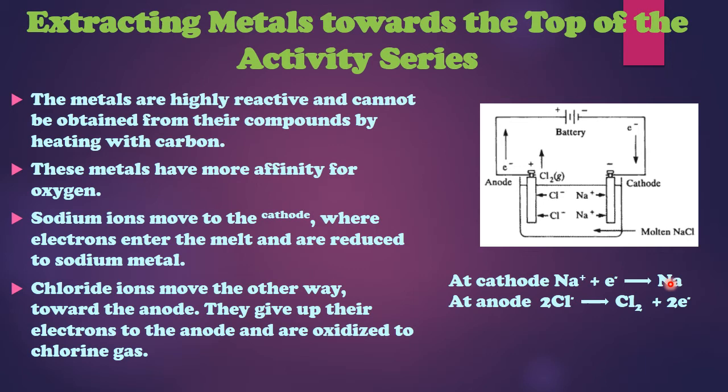As soon as the sodium atom is formed, since sodium is a metal and all metals are solid except mercury, you have got a pure solid metal.